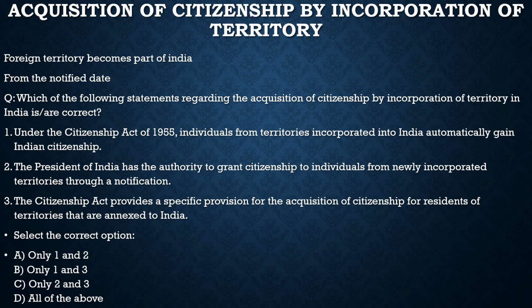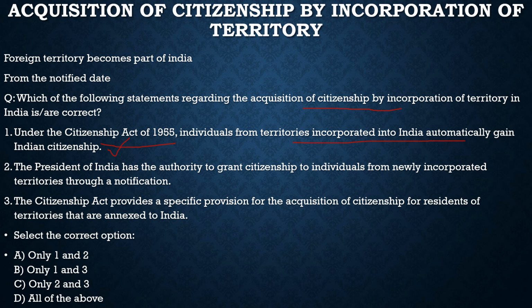Now let's come to the question here. Let us try to understand what the question says. The question says, which of the following statements regarding the acquisition of citizenship by incorporation of territory in India are correct? Statement 1, under the Citizenship Act of 1955, individuals from territories incorporated into India automatically gain Indian citizenship.